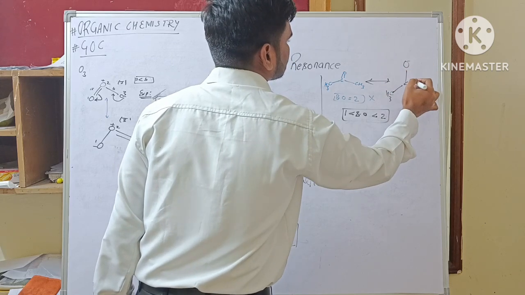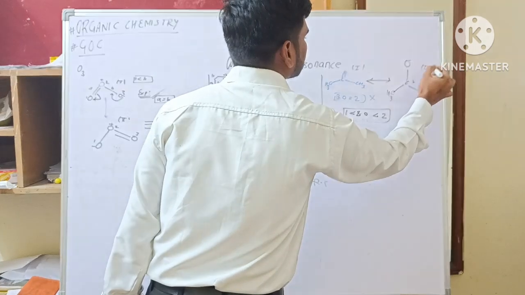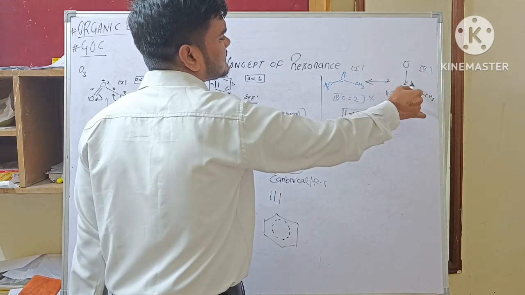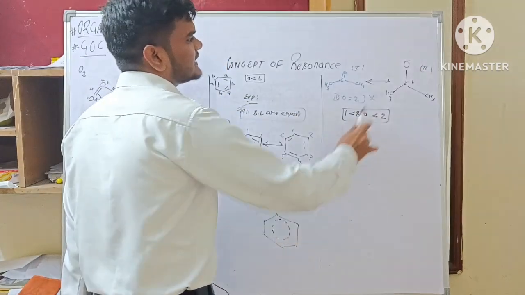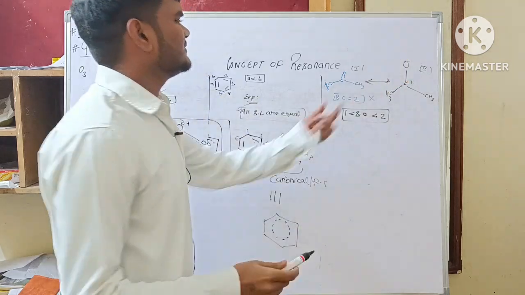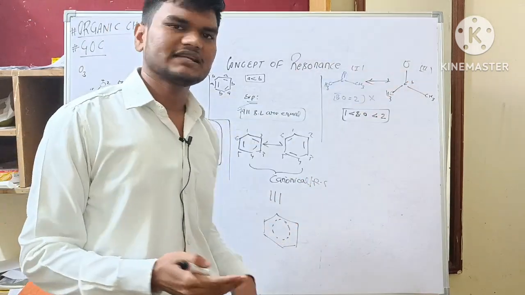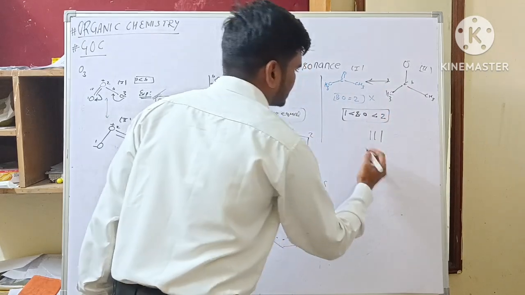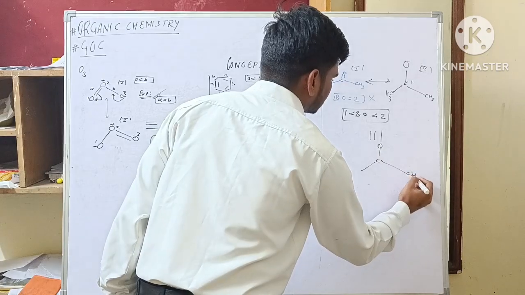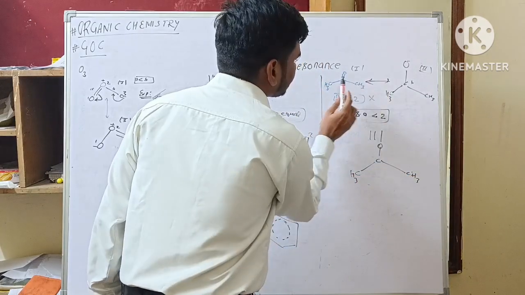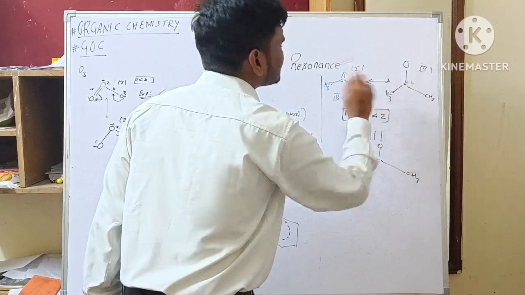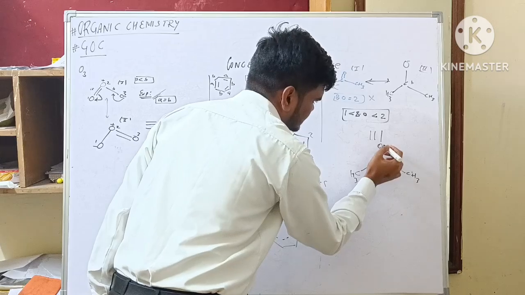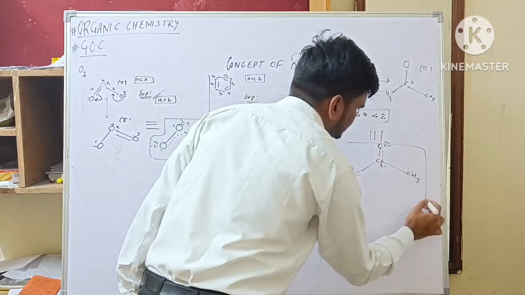And in this case, this will be another canonical form, minus, plus, first and second. So there is a double bond, and there is a second canonical form, there is a partial negative on the oxygen, partial positive on the carbon center, and there is a single bond between C and O, means much electron density has shifted towards the oxygen side. So from both these canonical forms I can draw the hybrid one. This is the hybrid structure. There is a double bond, there is a single bond, means a partial double bond character between C and O. So I will represent this this way, partial negative, partial positive. So this will be the resonance hybrid.